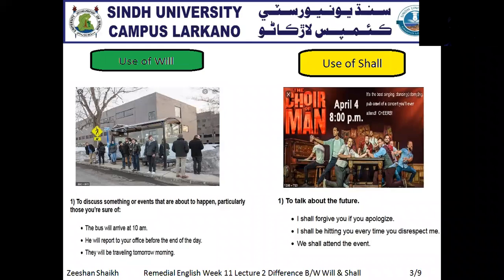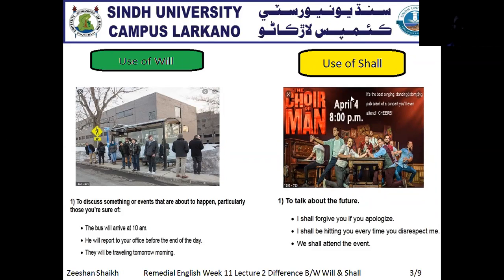That means you are sure that a particular bus will come at a particular time. Then you have to use will, not shall. Clear? I can give you another example as well. Sir Zishan will conduct your class on Friday. That means you are sure that I myself will conduct your class on Friday at 9 a.m. This is a surety, and you are sure that the class will be conducted by me definitely. So you have to use will.